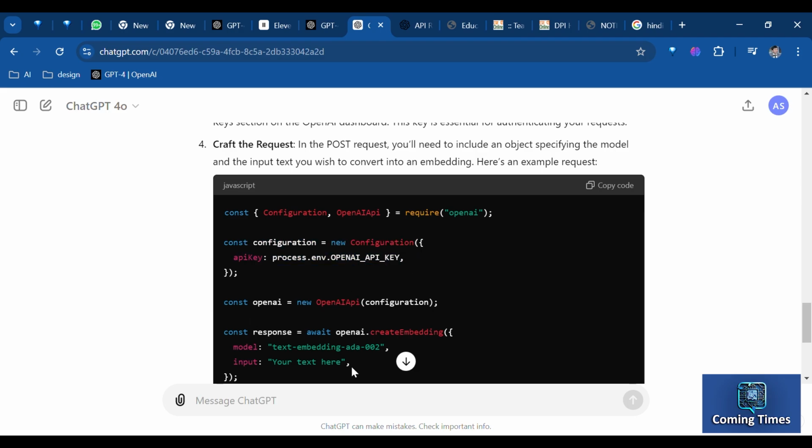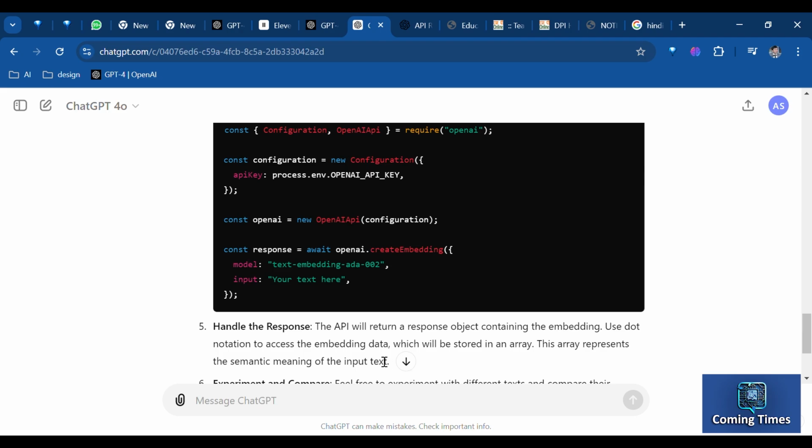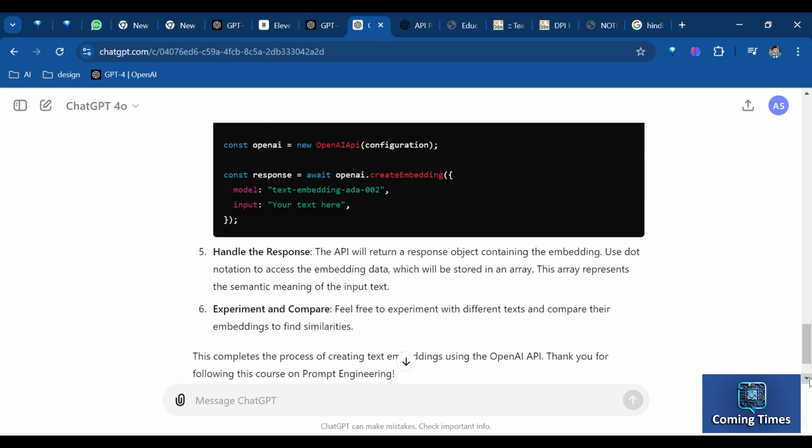So please have a go at playing around with this API in order to create your own text embeddings, and compare them against other text embeddings in order to find similar text. And that's it. Thank you so much for watching this course on prompt engineering.